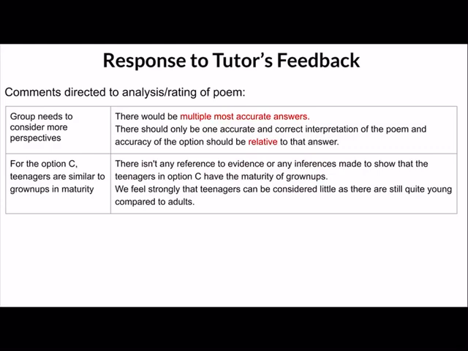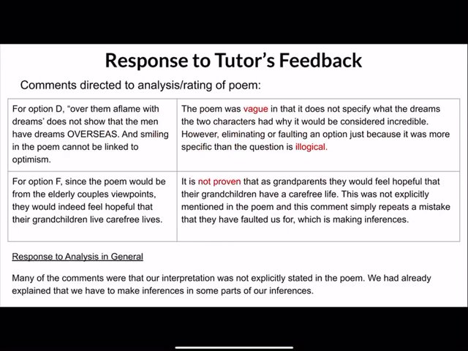We feel strongly that teenagers can be considered little as they are still quite young compared to adults. The tutors thought that for option D, "over them aflame with dreams" does not show that the men have dreams overseas, and smiling in the poem cannot be linked to optimism. However, we thought that the poem was vague in that it does not specify what dreams the two characters had, and why it would be considered incredible. However, simply eliminating or faulting an option just because